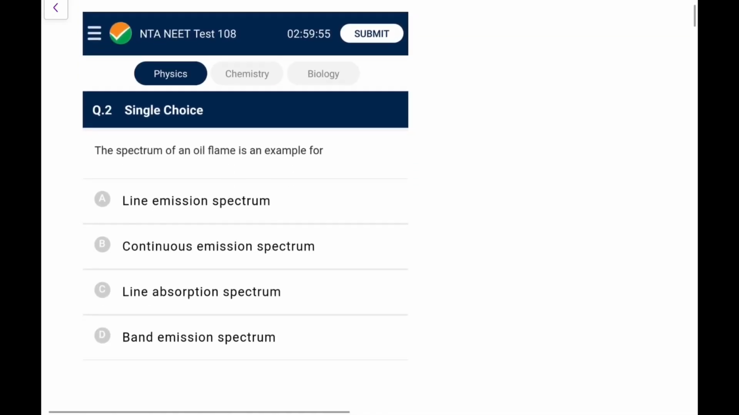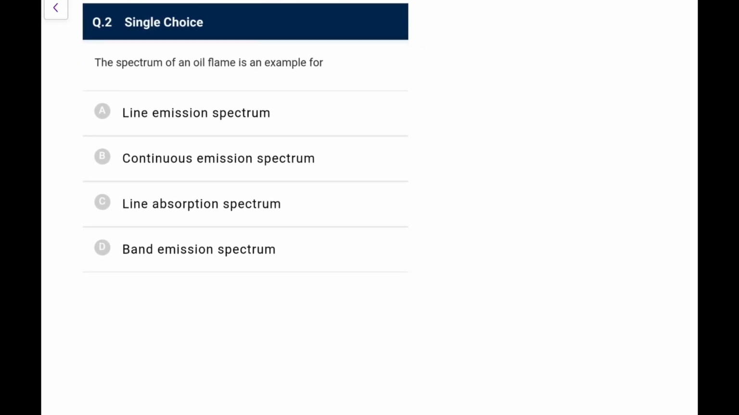Now the next one, the spectrum of an oil flame. For an oil flame, you will definitely say it is not a line emission, it is a continuous emission. So go for option B here.